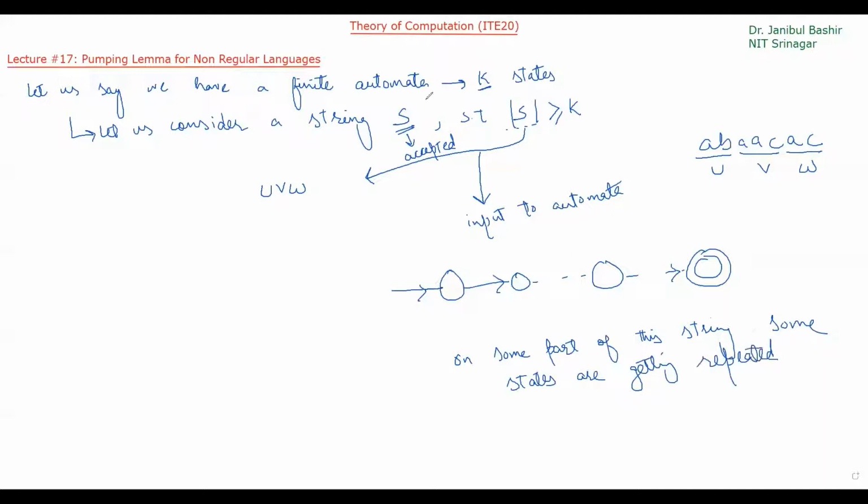Otherwise, it won't be able to accept this string by an automata of size k. Why? By the pigeonhole principle.